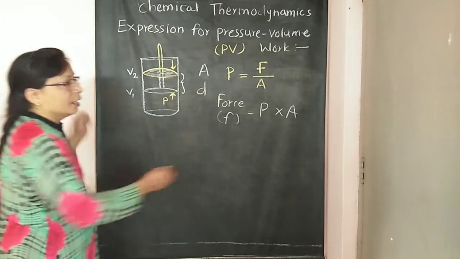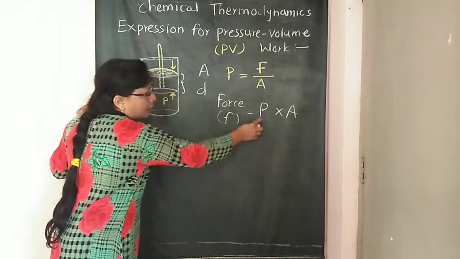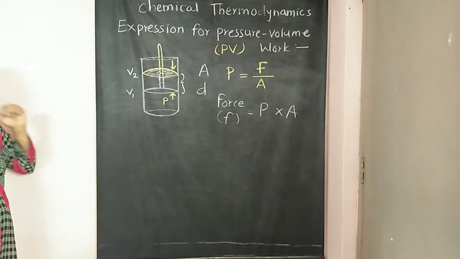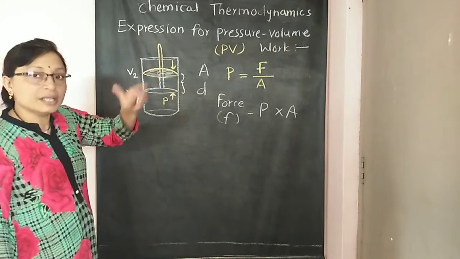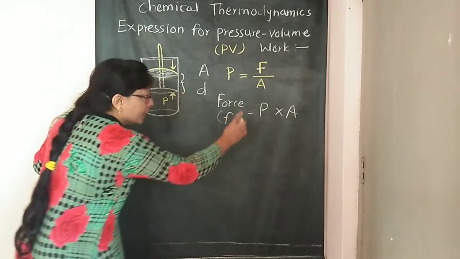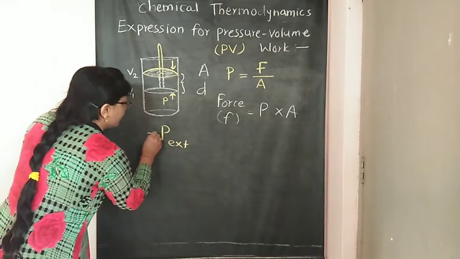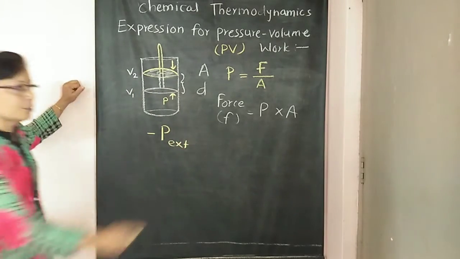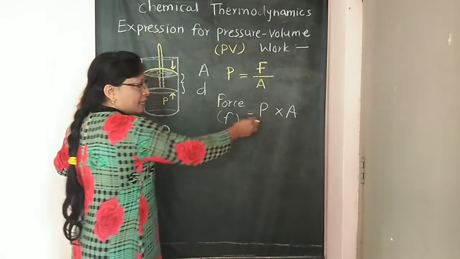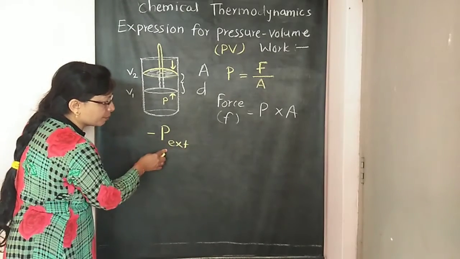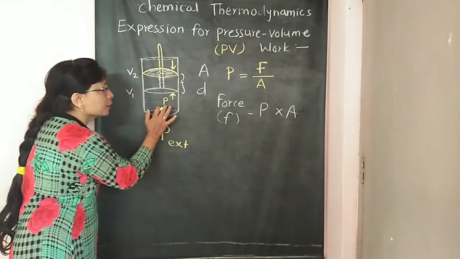पुढची step काय करायची? This pressure here, this is the pressure. This pressure again is equal to the external pressure but having the negative sign. So this P we can represent as P external but having the negative sign. P external means this is the external pressure which is acting on this piston. It is equal to this P.